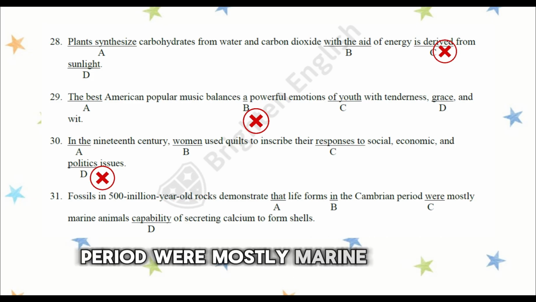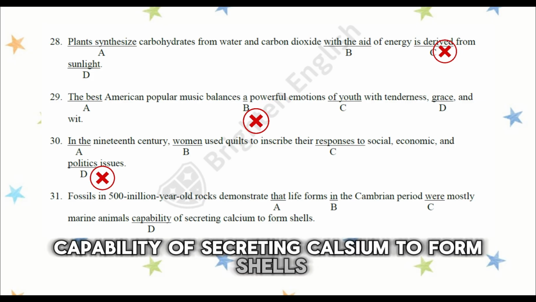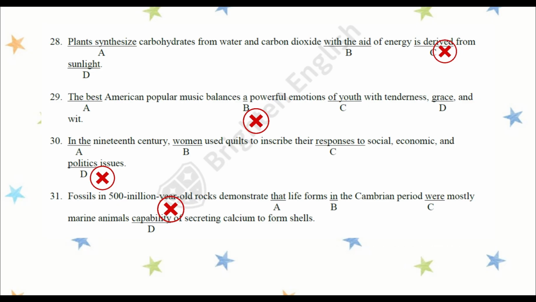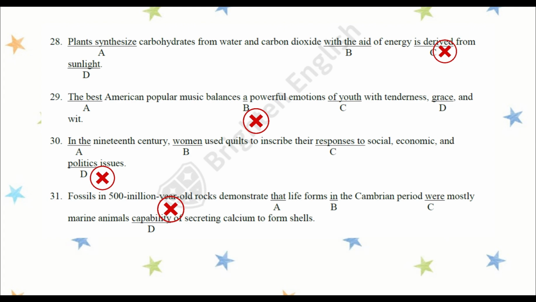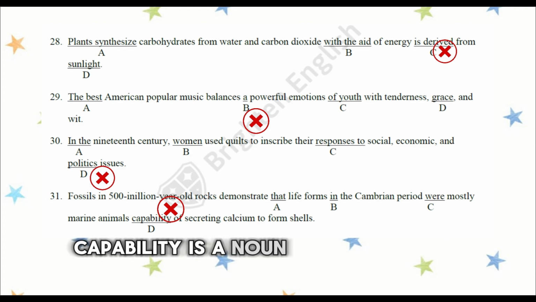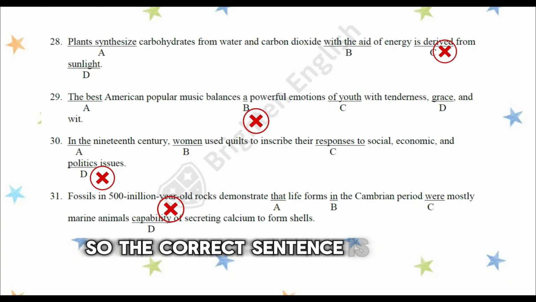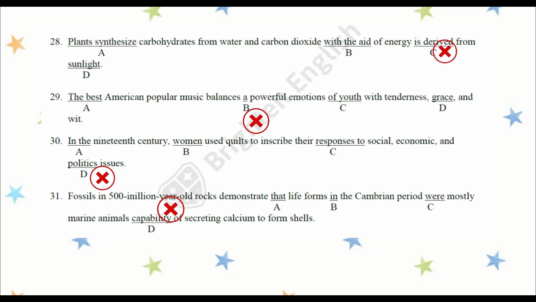Question number 31. Fossils in the 500 million year old rocks demonstrate that life forms in the Cambrian period were mostly marine animals' capability of secreting calcium to form shells. The incorrect answer is D, capability. After the noun animals, we need an adjective. Capability is a noun. The adjective is capable. So the correct sentence is: marine animals capable of secreting calcium.